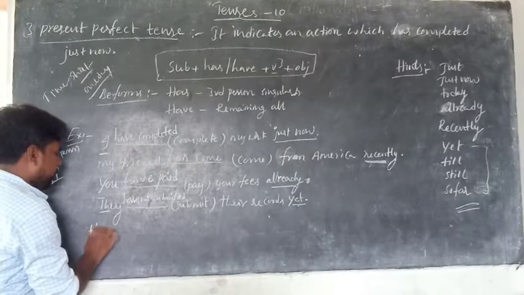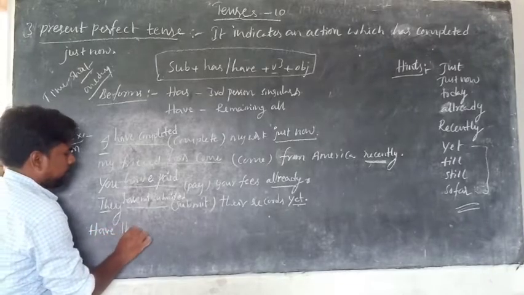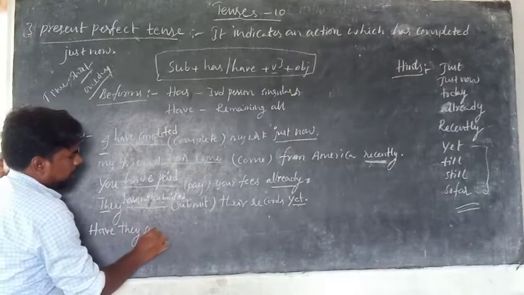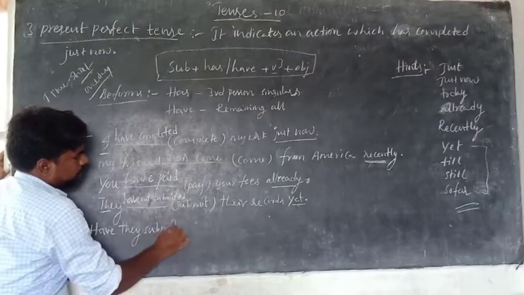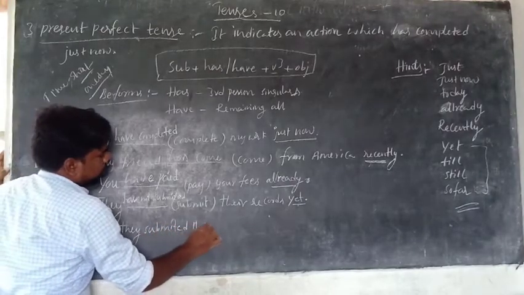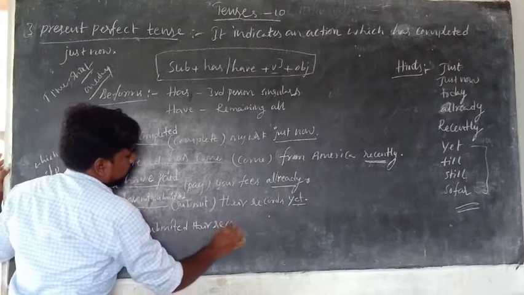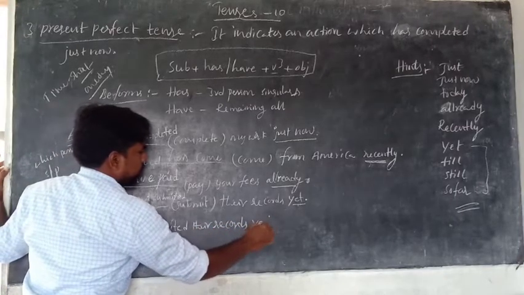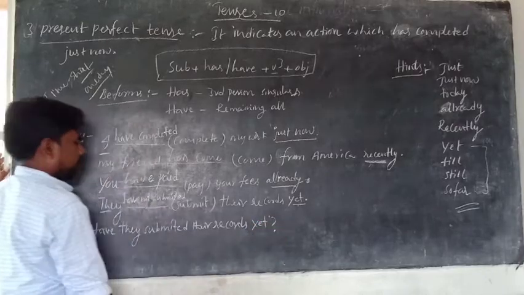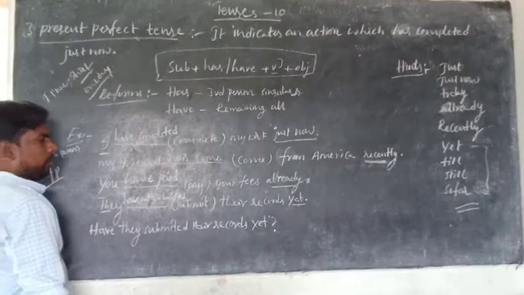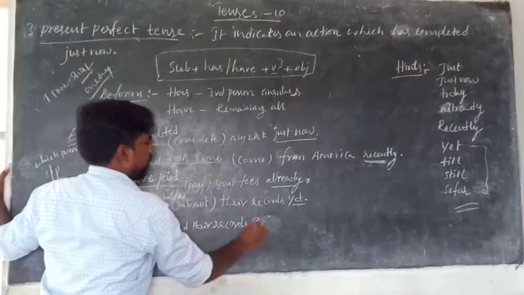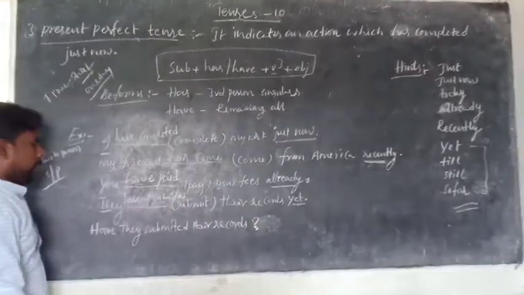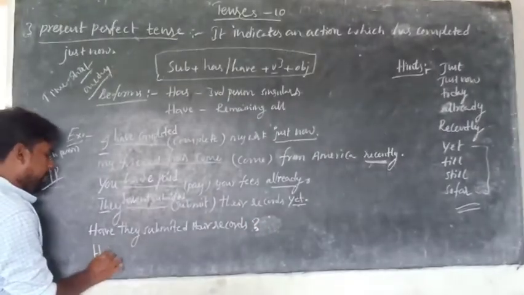Make a question. Have they submitted their records?